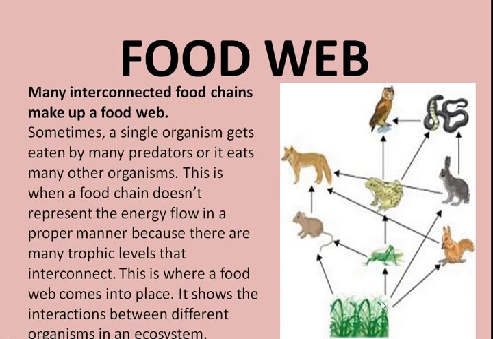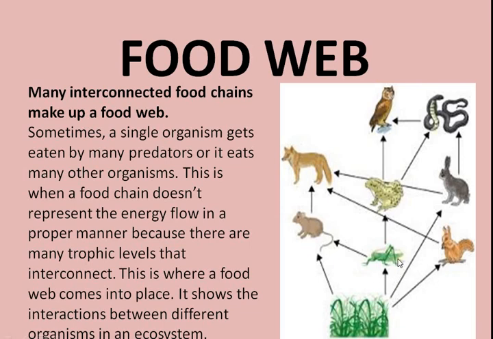See, sometimes a single organism is eaten up by many. Here, let us take the example of grass. The grass is eaten up by the herbivores. The herbivores may be the rat, the grasshopper, or the rabbit.